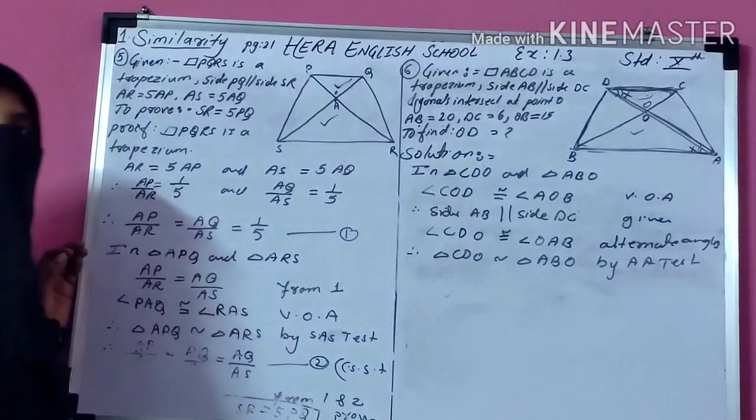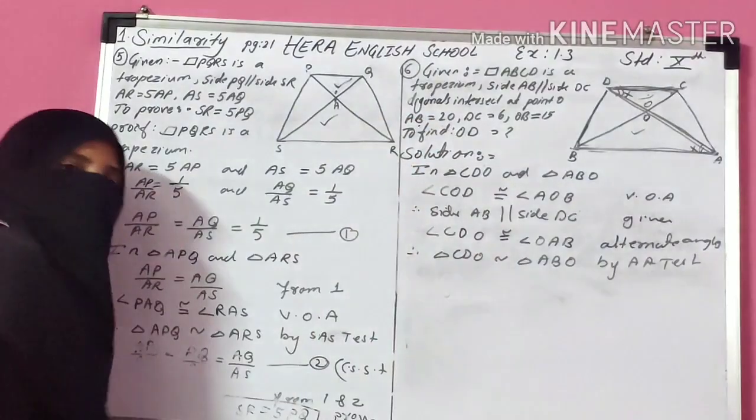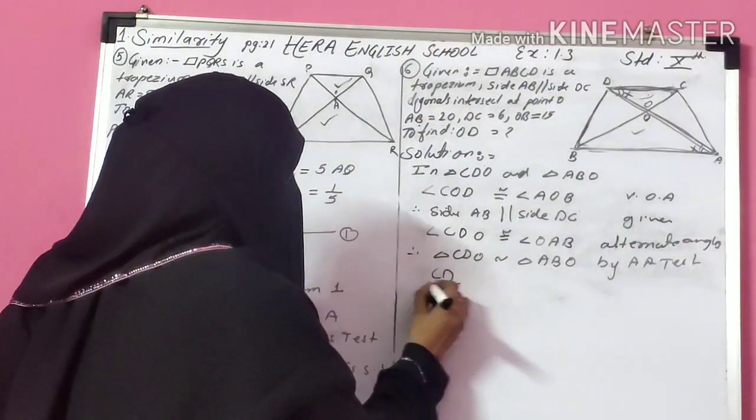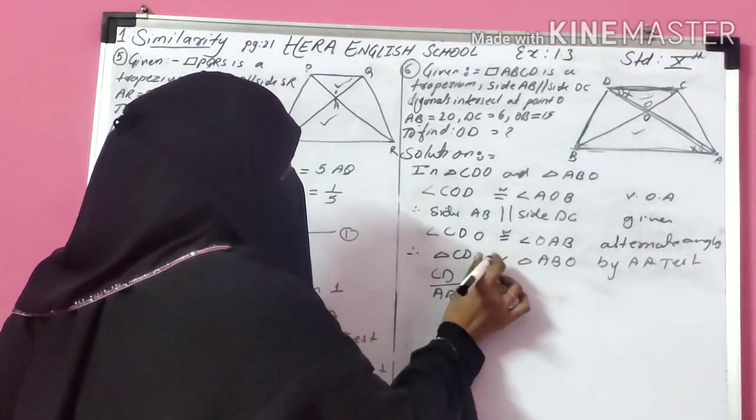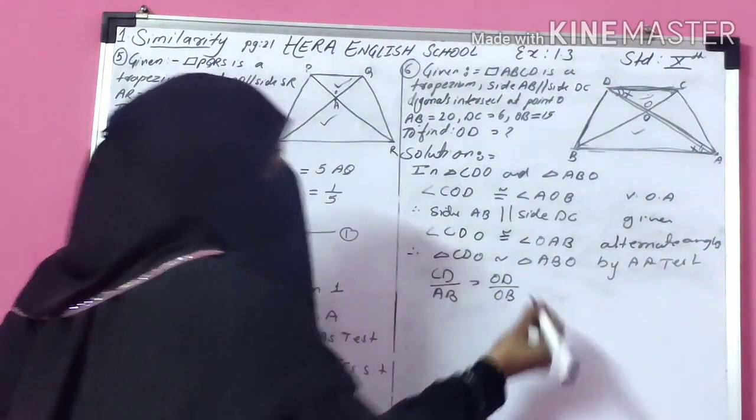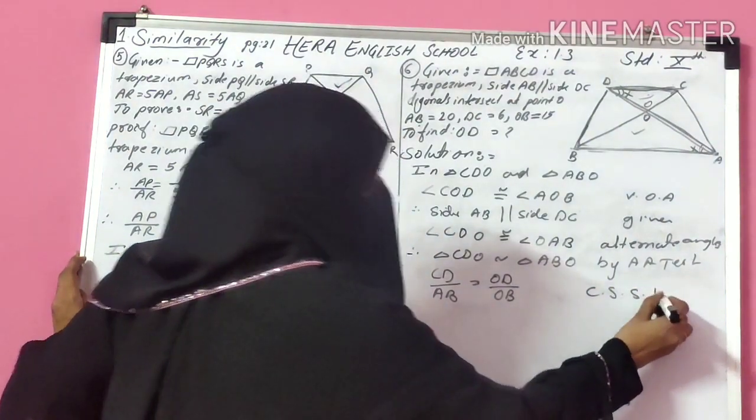Now the next part: if the triangles are similar, then the corresponding sides are in proportion, because the question is about corresponding sides. So write the corresponding sides: CD upon AB equals OC upon OA equals OD upon OB. You require only these two ratios, so take only these two ratios from the corresponding sides of similar triangles.